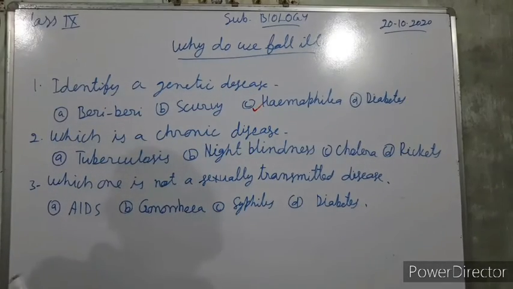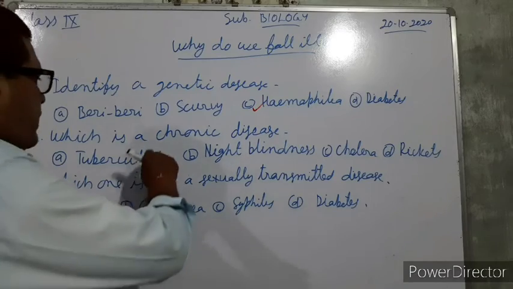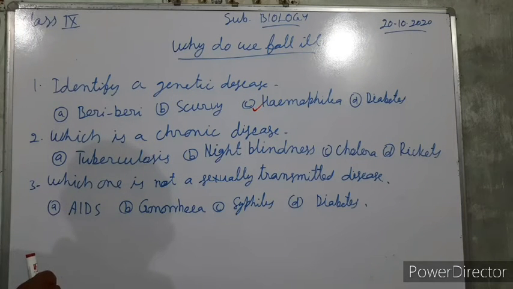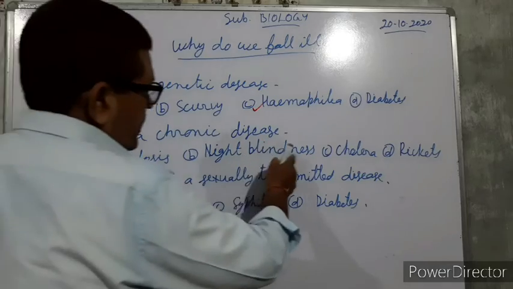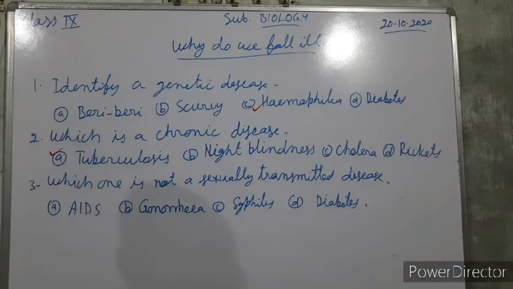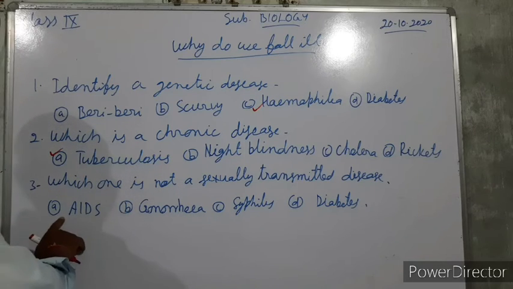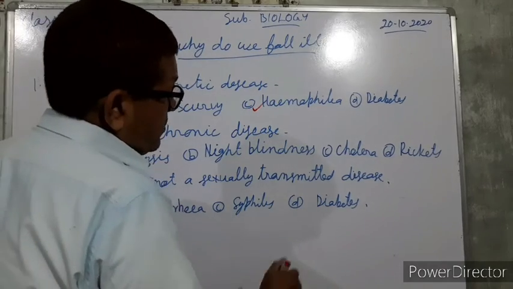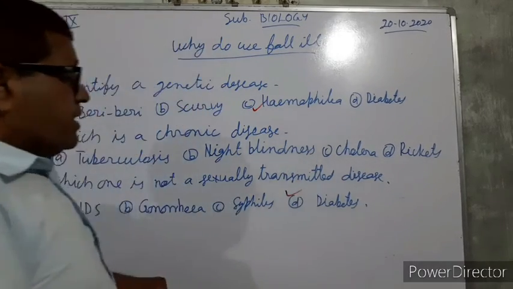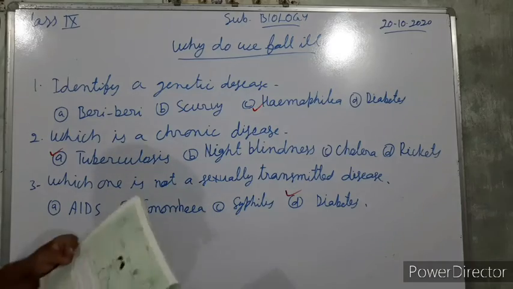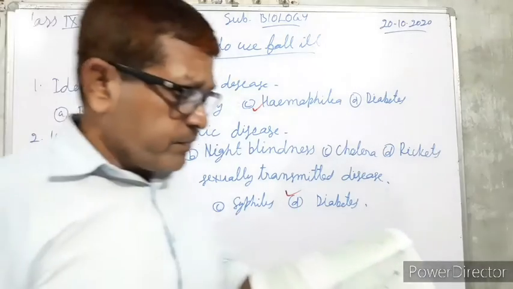Now second, which is a chronic disease? Among tuberculosis, night blindness, cholera and rickets, tuberculosis is a chronic disease. In the same way, which one is not a sexually transmitted disease? AIDS is an STD, a sexually transmitted disease. Gonorrhea is also a sexually transmitted disease. Syphilis is also a sexually transmitted disease. So here diabetes is not a sexually transmitted disease. In this way we can see more questions.